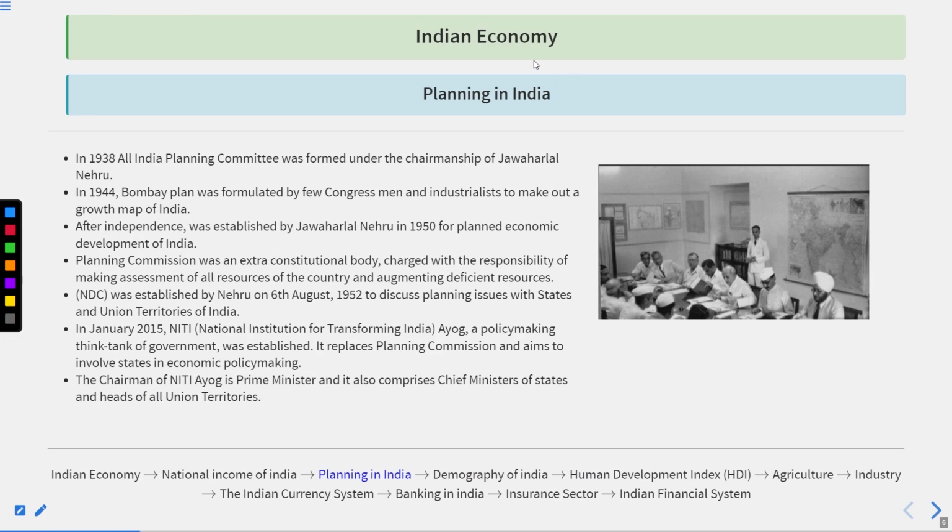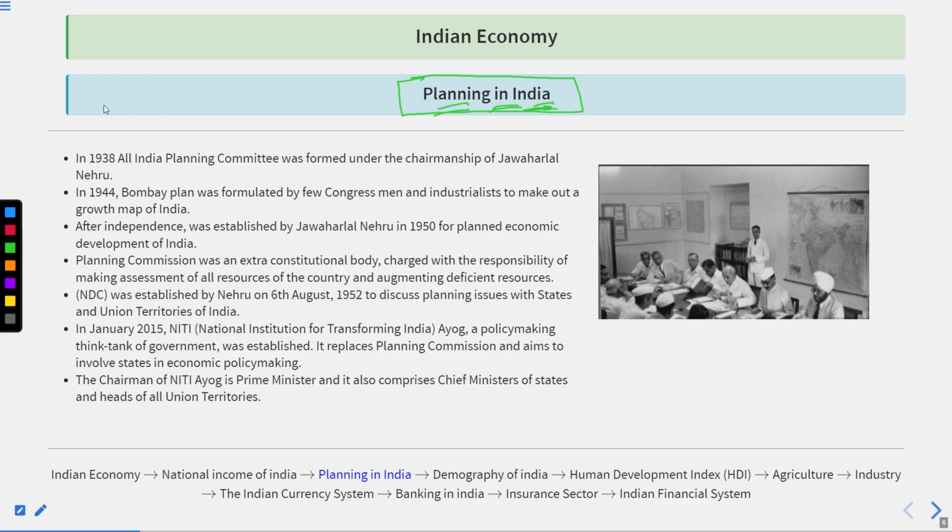After the national income, now we have to talk about planning in India. How does planning in India work? What are its parameters, how did this all start in history, and how do we continue it? All right. So what do we understand by planning? Planning means how you are going to reorganize your resources in a manner so that you could make optimal use of them.